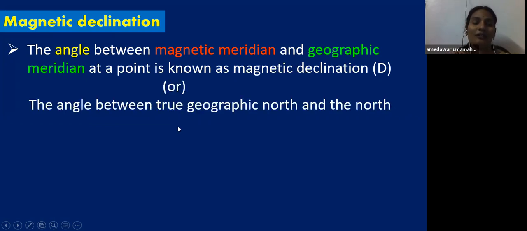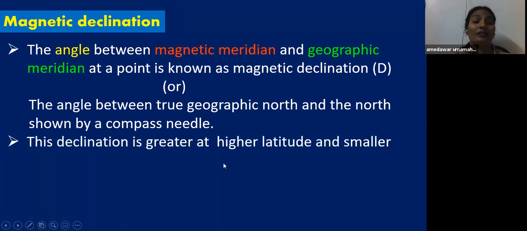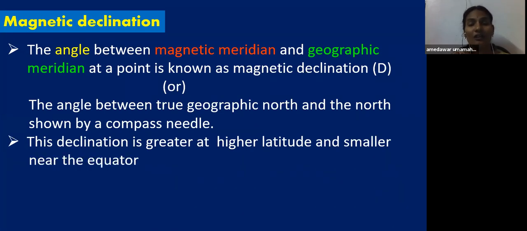Or you can also define it like this: the angle between true geographic north and magnetic north, that is the north shown by a compass needle. Children, this declination is greater at higher latitude and smaller near the equator. Why?